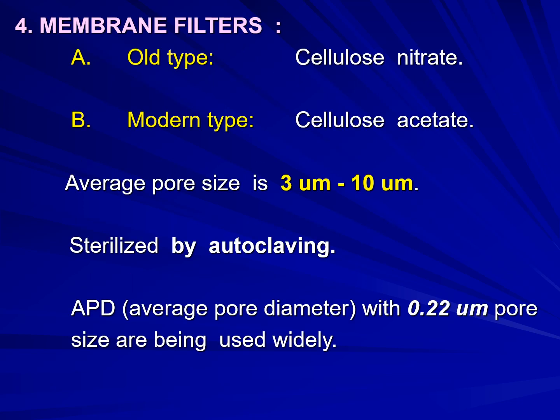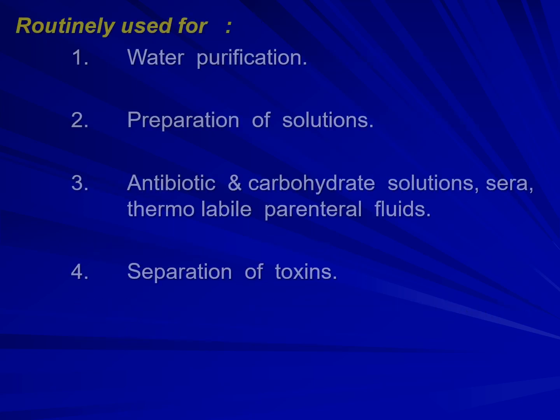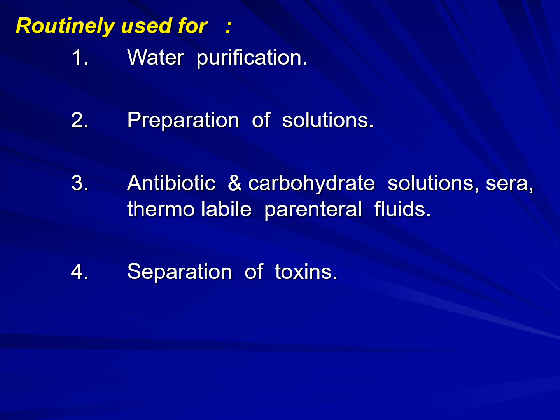So the next filter is the membrane filter. These are of two types, old type and modern type. The old type contains cellulose nitrate and the modern type contains cellulose acetate. Average pore size is 3 micrometer to 10 micrometer and it is sterilized by autoclaving. Filters with an average pore diameter of 0.22 micrometer are being used widely. They are routinely used for water purification, preparation of solutions, antibiotic and carbohydrate solutions, sera and thermolabile parenteral fluids, and also in separation of toxins.